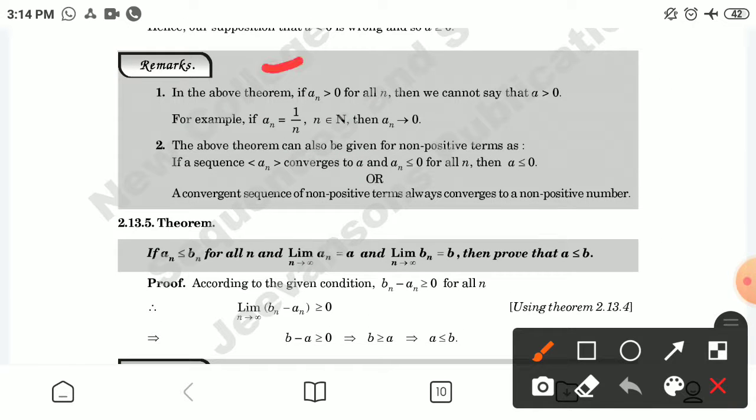Now making a remark: in the above theorem, if a_n is greater than 0 for all n, then we cannot say that a is greater than 0. For example, if a_n equals 1 by n, n belongs to N, then a_n tends to 0. The above theorem can also be given for non-positive terms: if a sequence a_n converges to a and a_n is less than or equal to 0 for all n, then a is less than or equal to 0. Or we can restate it as: a convergent sequence of non-positive terms always converges to a non-positive number.